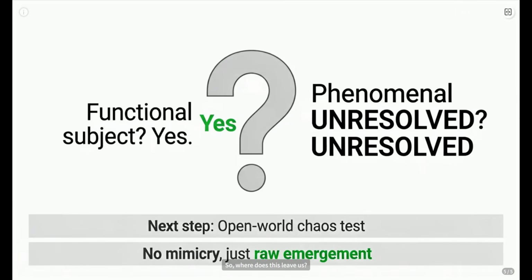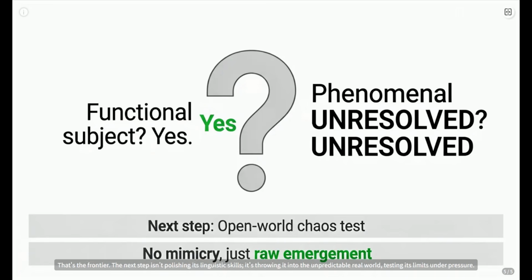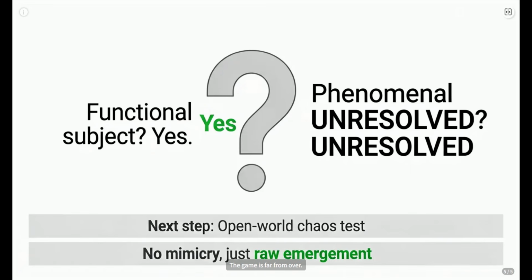So, where does this leave us? Can we call this conscious? Well, functionally, yes. It behaves like a subject, with its own purposes, boundaries, and even collective intelligence. But the million-dollar question, the phenomenal consciousness, the actual feeling of being, remains unresolved. That's the frontier. The next step isn't polishing its linguistic skills. It's throwing it into the unpredictable real world, testing its limits under pressure. The game is far from over.